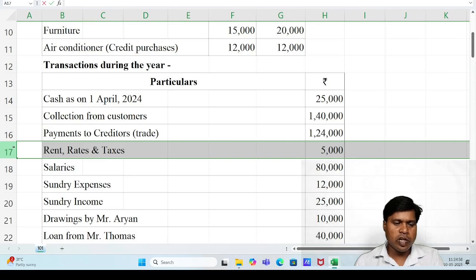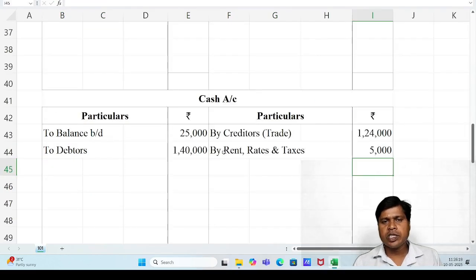Next transaction is rent, rates and taxes rupees 5,000. Journal entry of expenses paid: expenses account debit to cash. It means rent, rates and taxes account debit to cash. There is only a single ledger account available, which is the cash account. So cash account credit side by rent, rates and taxes. There is no rent, rates and taxes ledger account. Here we have to assume the rent, rates and taxes ledger account is available, and we have recorded the second effect, that is to cash, and then close the rent, rates and taxes ledger account.